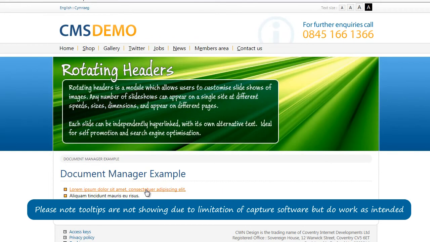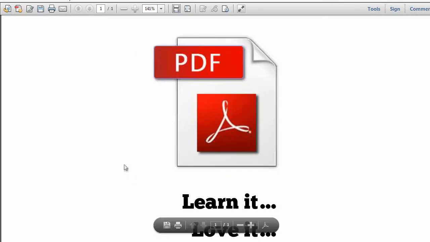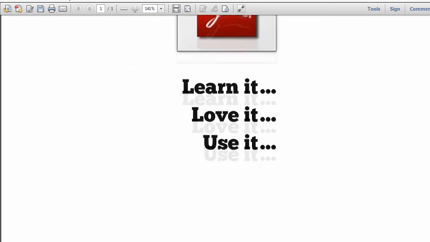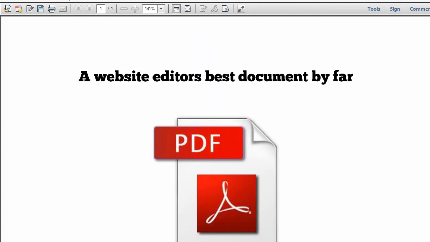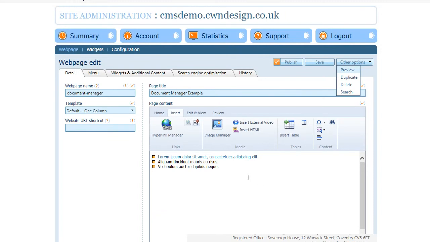So hover over it, extra information is available, I click on it, it opens in a new window, we see our PDF file, all is working as intended. I can then close that down and go back to our web page, confident that our document is now working correctly, and I can publish the page to make it live. And that's all that you need to know about working with the Document Manager.